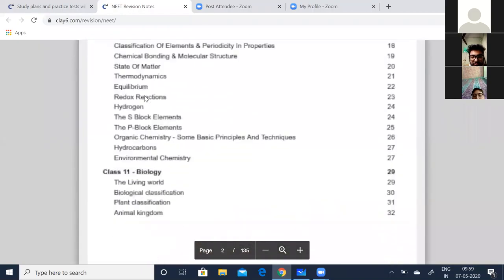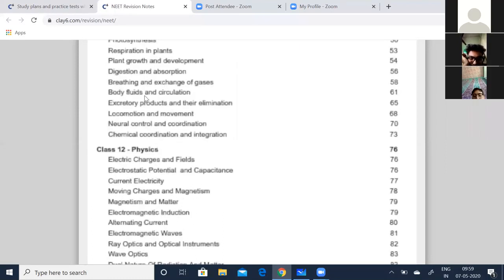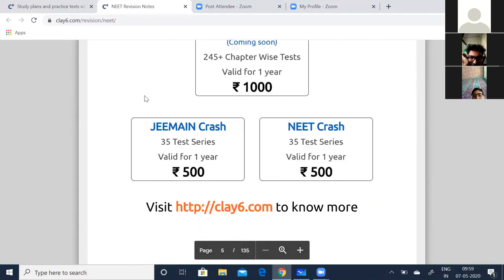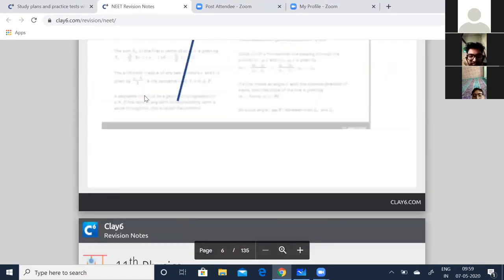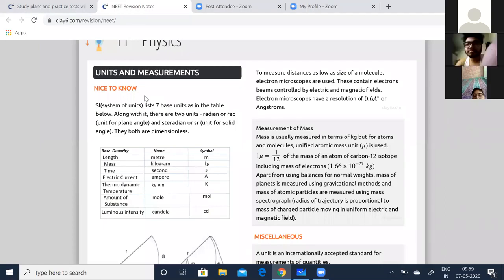You can see we have actually summarized everything, the whole chapters for physics, chemistry, and biology. So you'll get an idea of how to practice for the NEET exams, what the important things you should know are, and how you can prepare for your tests. Is that okay? So today I'm going to start with units and measurements. Quickly, let us go through that.